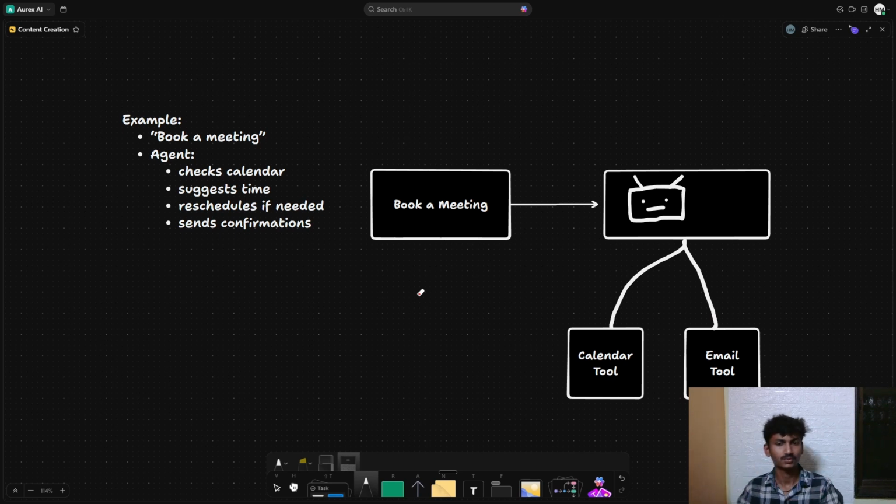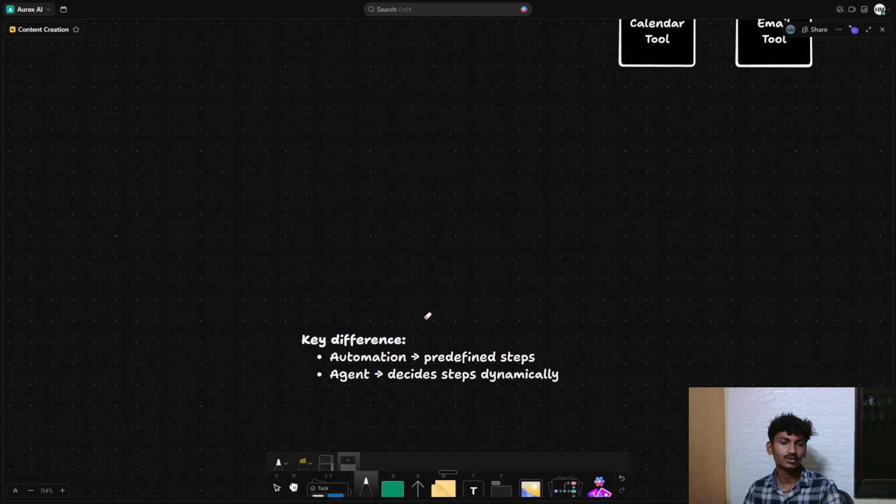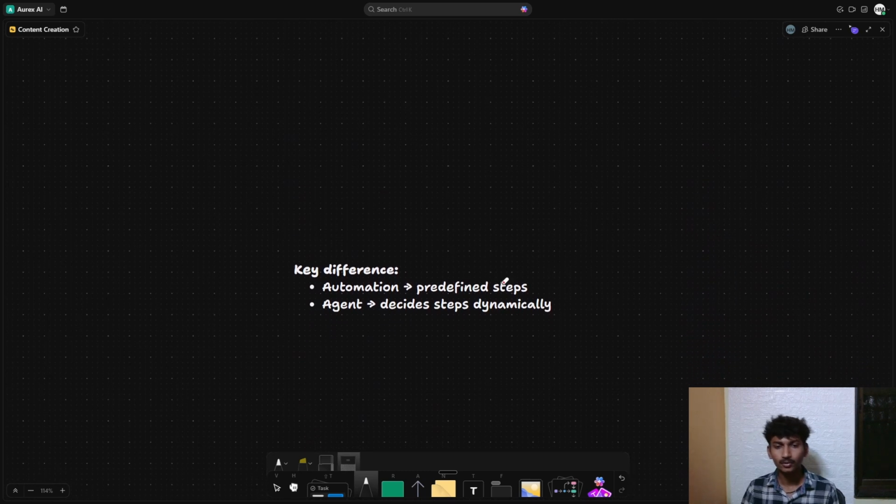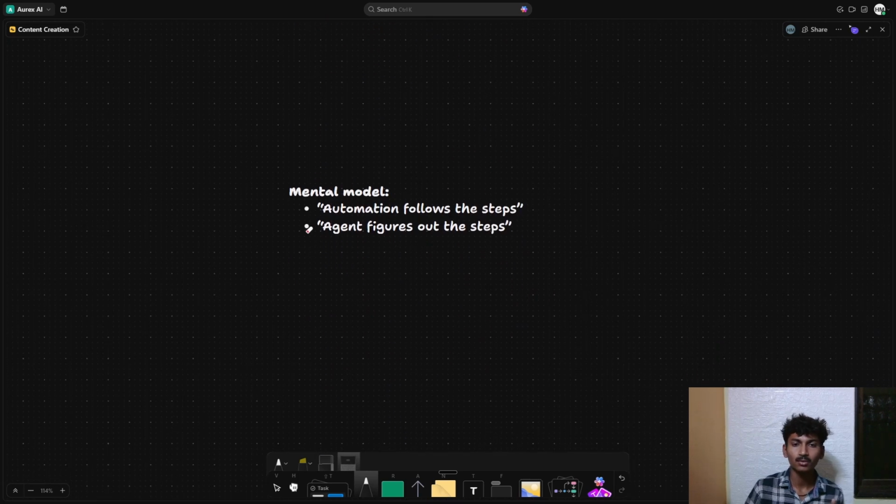That is it. So the key difference is AI automation means predefined steps, and agent means the agent decides steps dynamically. So the mental model is automation follows steps and agents figure out the steps.